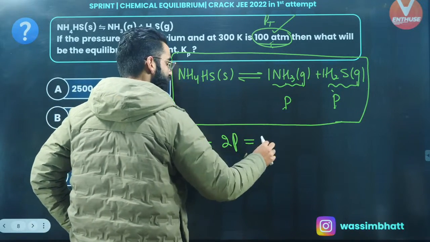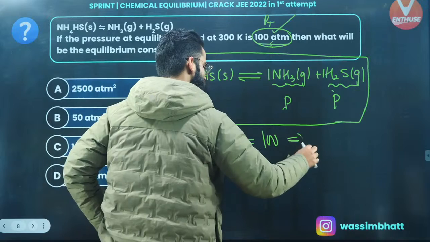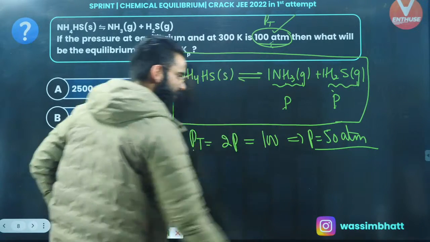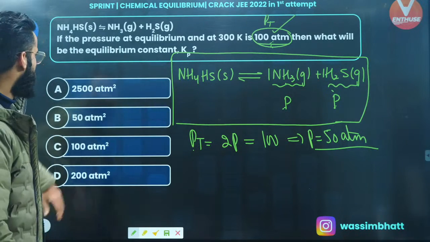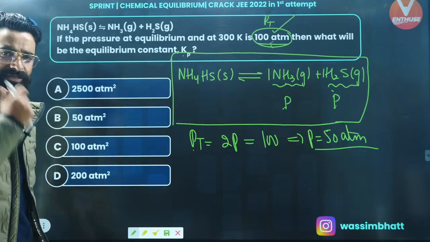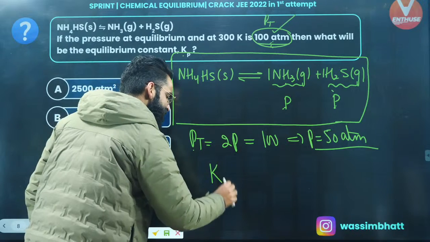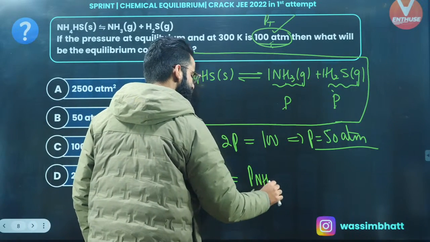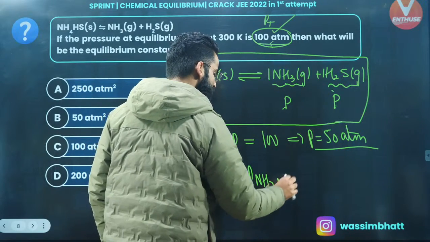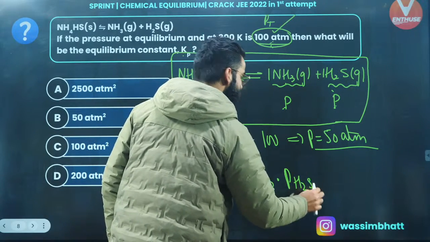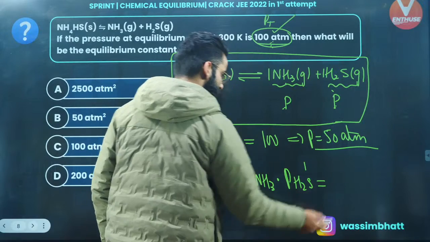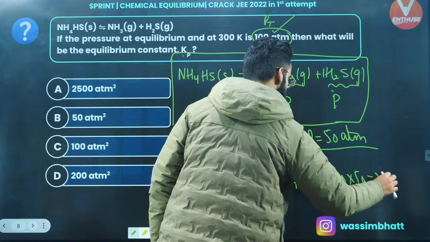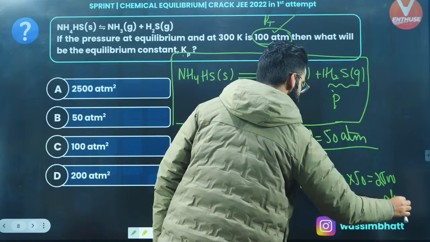Total pressure of the system at equilibrium is given as 100, so you can calculate P from here, which will come out to be 50 atm. Why did I calculate the value of P? Because I need to calculate the value of Kp. Do you remember how we write the expression for Kp? Kp is the partial pressure of NH3 at equilibrium raised to its stoichiometric coefficient 1, multiplied by the partial pressure of H2S at equilibrium raised to its stoichiometric coefficient, that's 1. So the value simply comes out to be 50 multiplied by 50, and the value is finally going to be 2500 atm square.